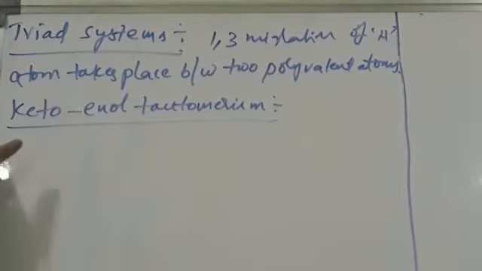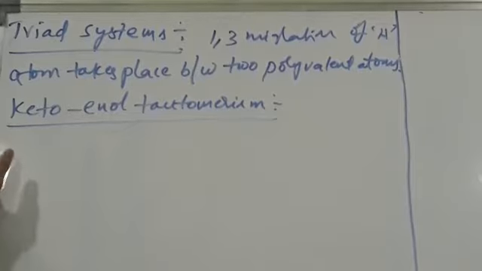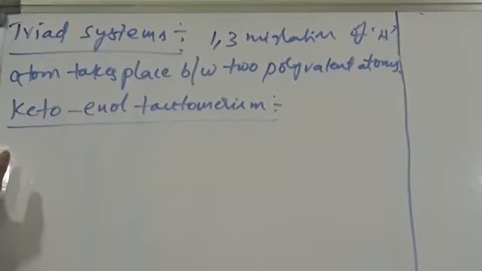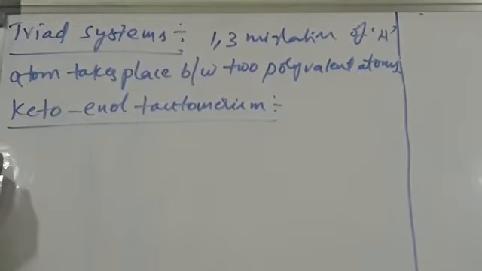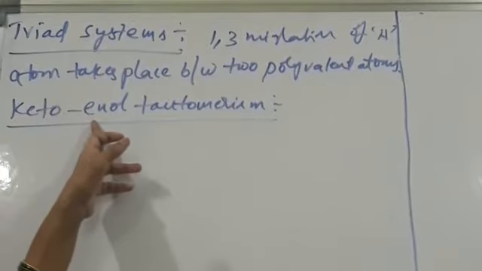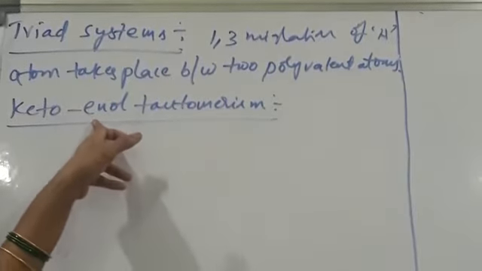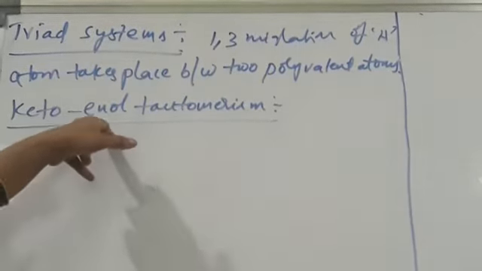Why? Because in keto form, carbon double bond oxygen. So C double bond O group is present in keto form, whereas in enolic form, COH group is there, but double bond is present between two carbon atoms.